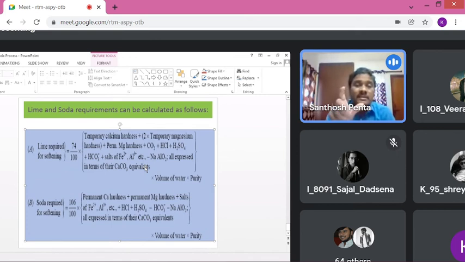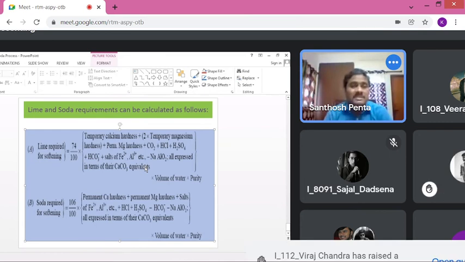See here what I am saying. What is the question? We have to calculate the lime. That's fine, we will calculate. One standard equation is there. Then which hardness causing ion was given? Calcium bicarbonate. A single one was given. Calcium bicarbonate. What is the strength?